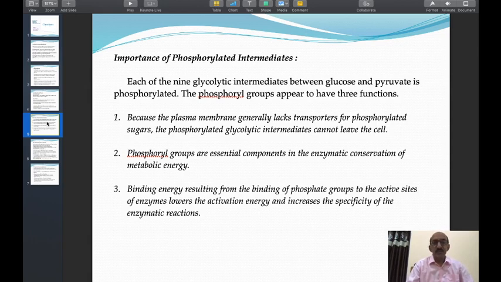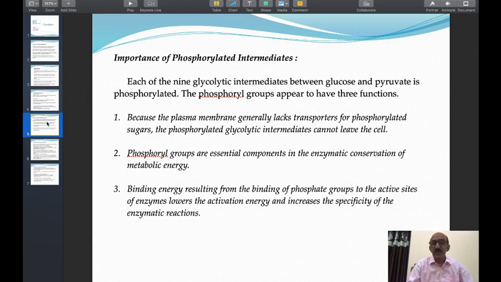Due to the binding of the phosphate group with the glycolytic intermediates, the intermediates are activated, and due to activation of the phosphorylated intermediates, the activation energy decreases. Also, the enzymes of the glycolytic pathway are specific for the phosphorylated intermediates. They require phosphate on the substrate.